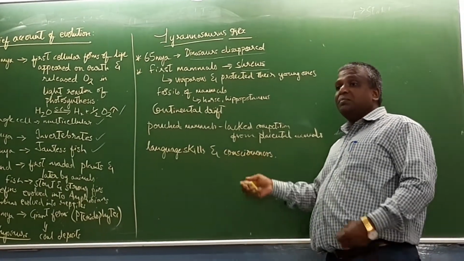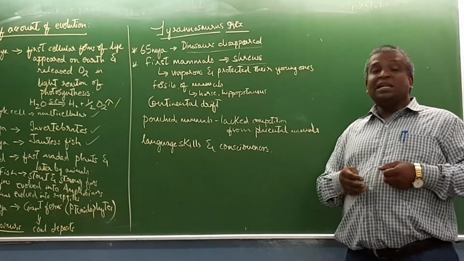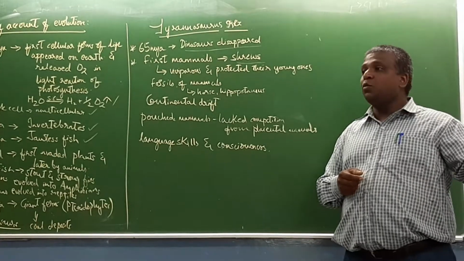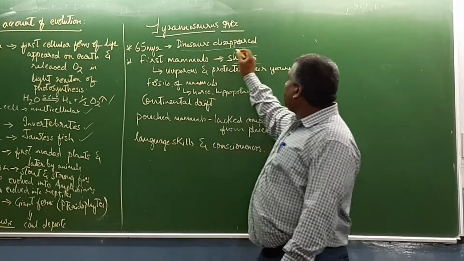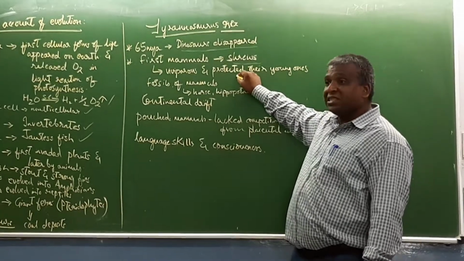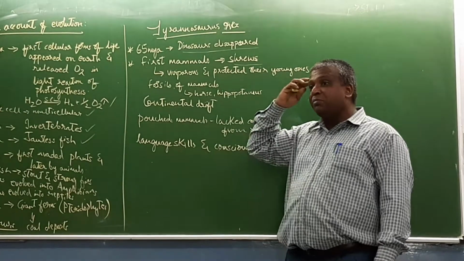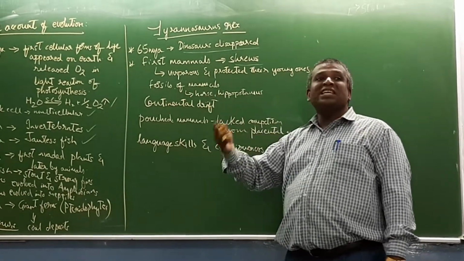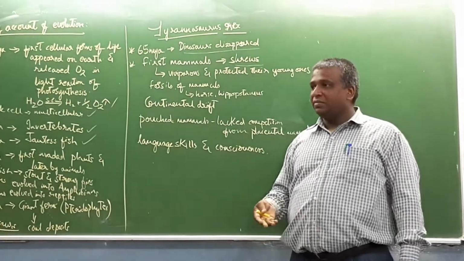Human beings are much more protected within the body of the female. That is the reason placental mammals are more preferred than pouch mammals. Because of proper care, the survival chances of mammals are more, so they were able to survive. Apart from that, they were much more intellectual. They could sense danger and avoided danger.